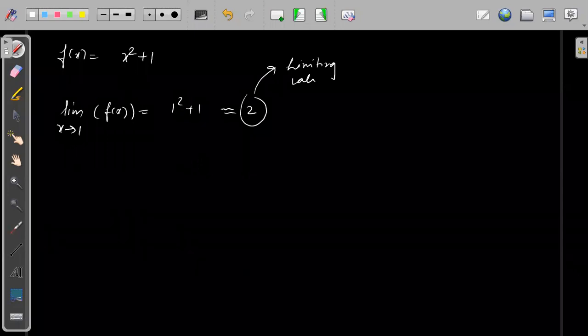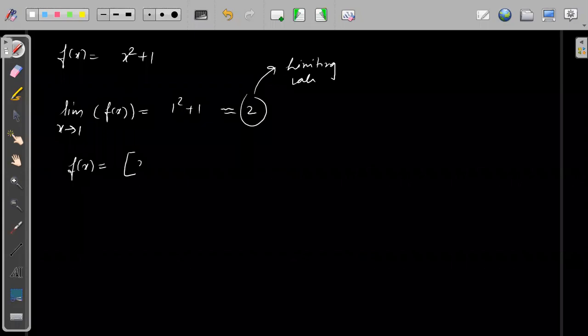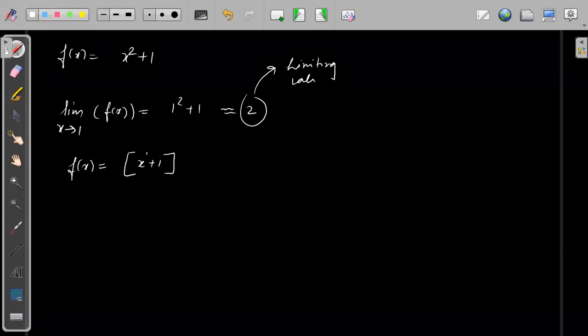Now see, in this I will change a little bit. F of x is equal to greatest integer of x plus 1. Right? F of x is greatest integer of x plus 1. Then, okay, take x square plus 1. The limit of x tending to 1 of f of x will be equal to what? Tell me the value of limit of x equals 1 for f of x, where f of x is greatest integer of x square plus 1. Think very carefully and then answer.